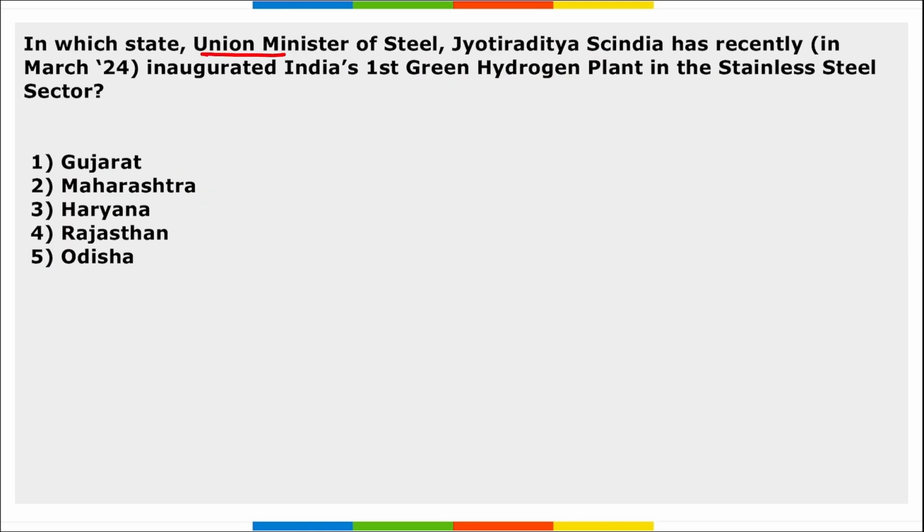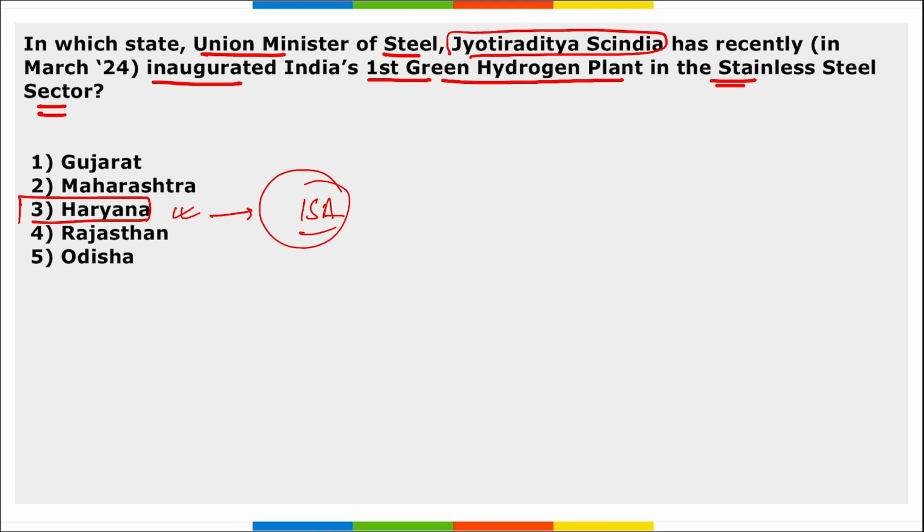Next, in which state has Union Minister of Steel Jyotiraditya Scindia inaugurated India's first green hydrogen plant in the stainless steel sector? So it is Haryana state, right? It is in Haryana. Haryana is also the headquarters of the International Solar Alliance. Correct. And the plant will be the world's first off-grid green hydrogen plant for the stainless steel industry and the world's first green hydrogen plant with rooftop and floating solar.